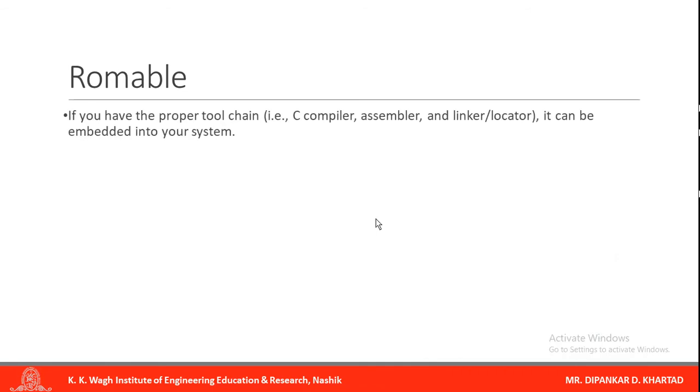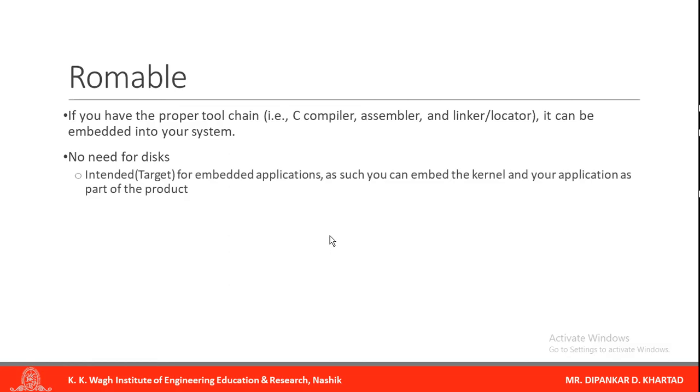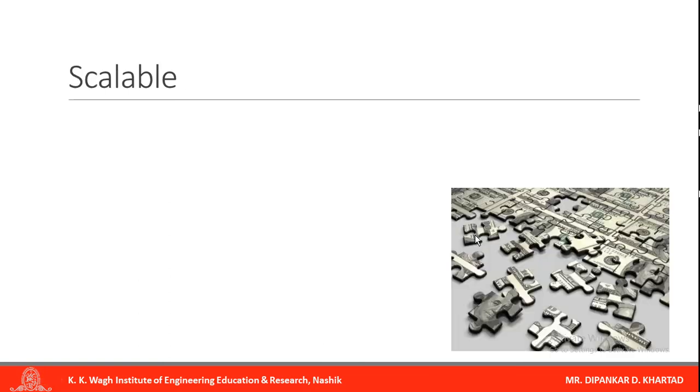Third one is roamable. If you have the proper tool chain, that means C compiler, assembler, linker, loader, then it can be embedded into your system. So no need of a disk. If you have the proper tool chain, you can use MuCOS 2 in your application. It is intended for embedded applications, as such you can embed the kernel and your application as a part of the product. So it is also roamable.